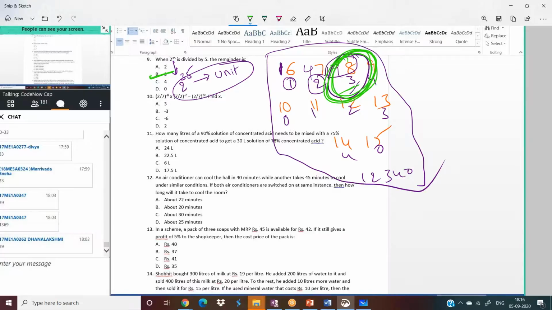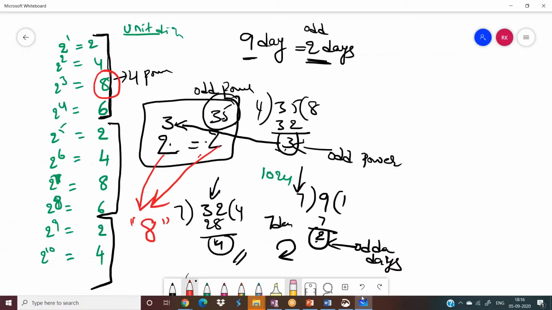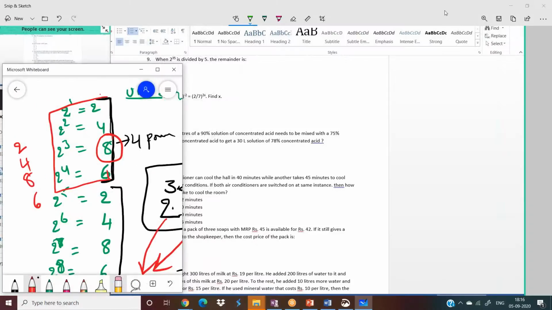And here I'll tell you one more beauty, boss. Just implement the same concept here. Which concept? This concept. When it is 2 power something, units place digits can be 2, 4, 8, 6, right? Units place digits can be 2, 4, 8, 6.